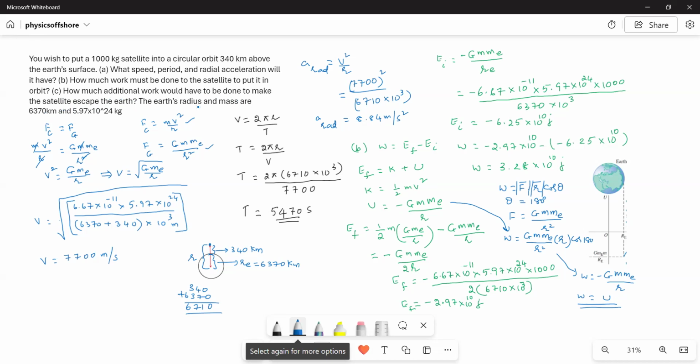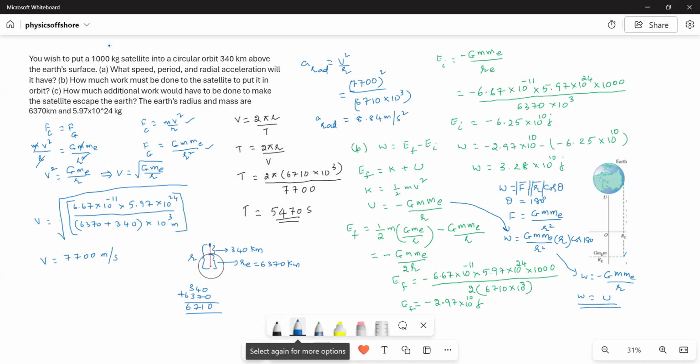The Earth's radius and mass are 6,370 kilometers and 5.97 times 10 to the power of 24 kilograms respectively. This problem is based on gravitation.